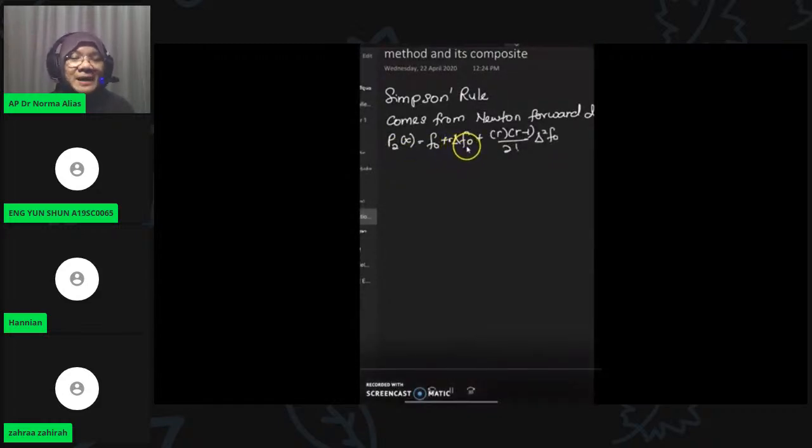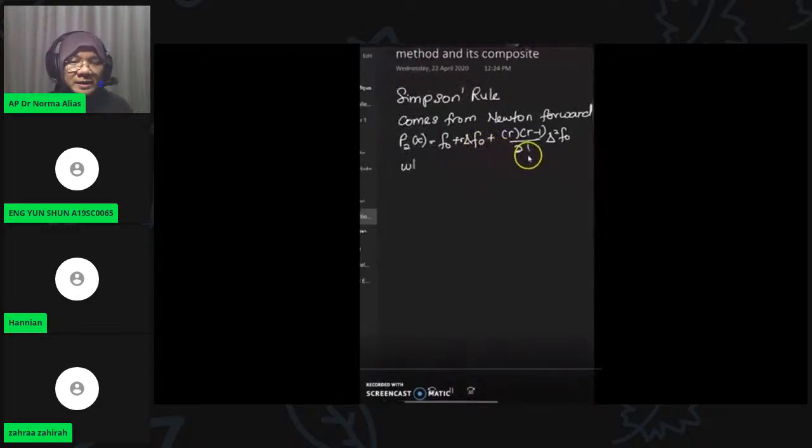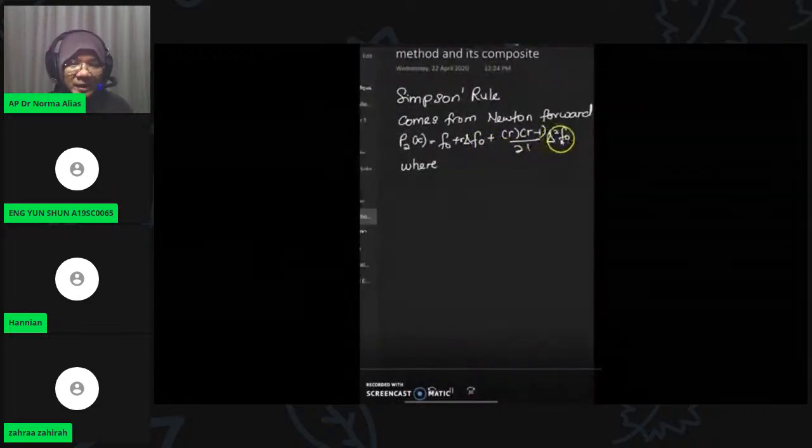All right, it's just parabolic. Parabolic means that we just focus on the delta squared, right?